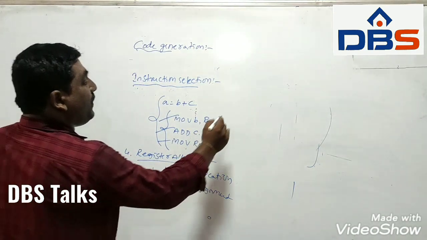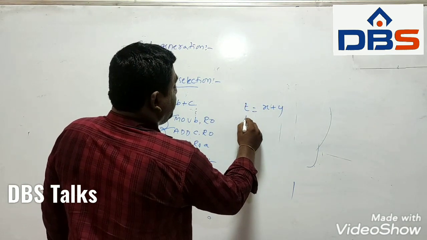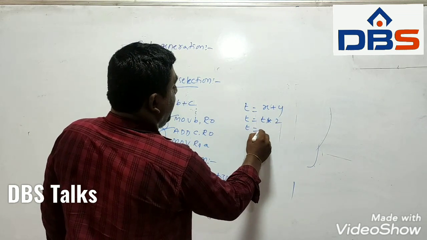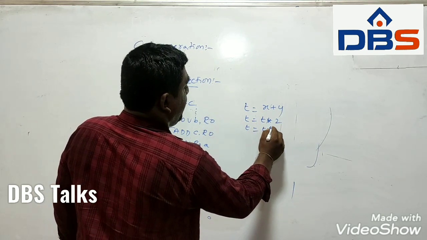For example, t equal to x plus y, then t equal to t times z, then t equal to t divided by w.